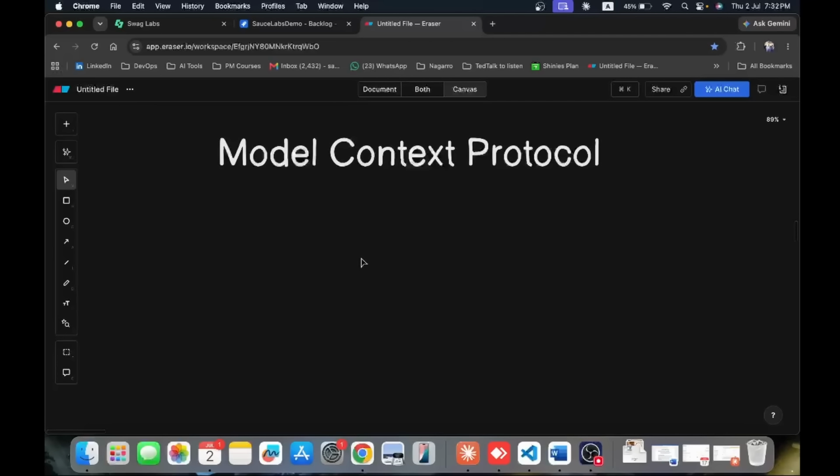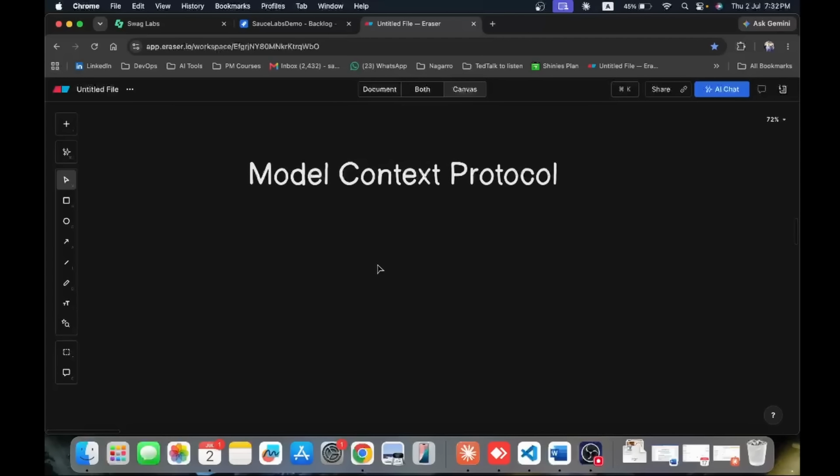This is made up of three words here. One is model, then context, then protocol. With these three words, we will try to understand what this basically means. Model means we all know we have large language models, which are LLMs, multiple LLM models we have in the market. We are using them in our daily life.